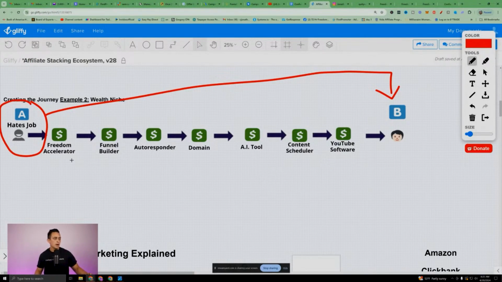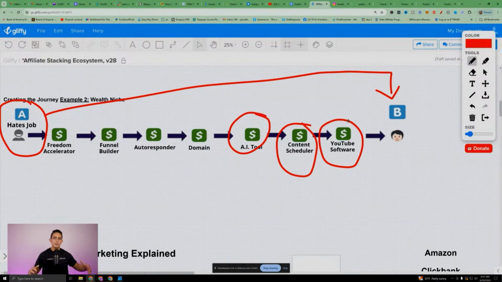Here's an example of mine, okay? I have my Freedom Accelerator coaching program. I have my funnel builder that I personally use. I have an autoresponder, domain. It could be like a GoDaddy. You're going to need an AI tool. You're going to need maybe a content scheduler. I teach YouTube, so I'm going to show you how to use YouTube, whatever. These are the things that you're going to need.